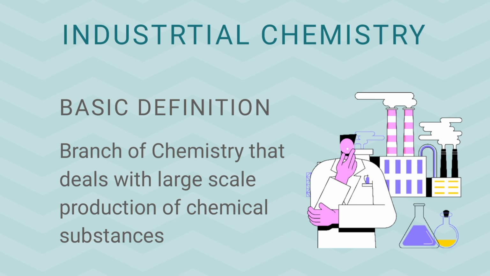Next, we have industrial chemistry, and from the name of industrial chemistry, you may guess that we are talking about the industries and important chemical substances that are being prepared within the industry. Basically, you define it as a branch of chemistry that deals with the large scale production of chemical substances, and these chemical substances are very much useful. Since they are very much useful, their demand is in large quantity, so they are being produced by the industries at the bigger scale.